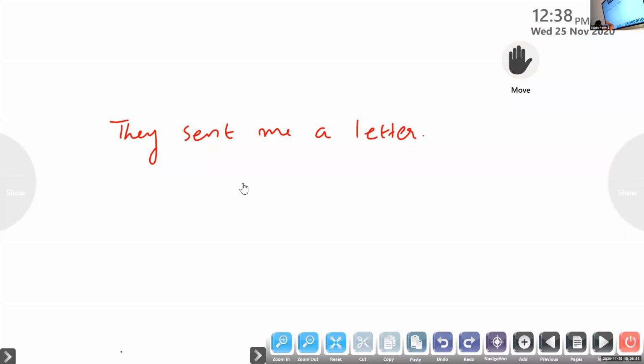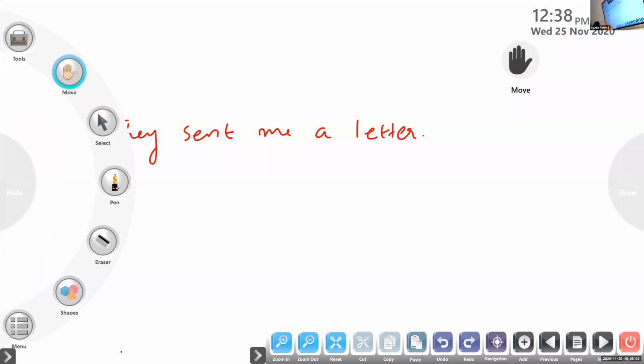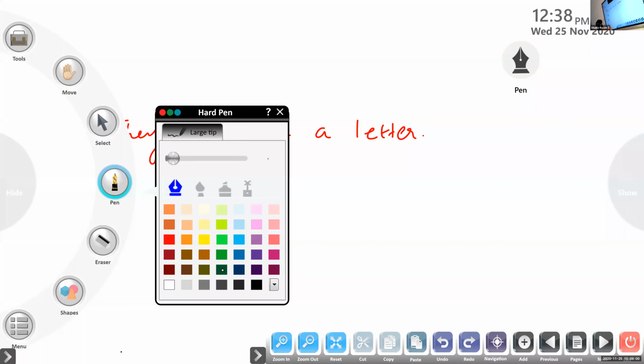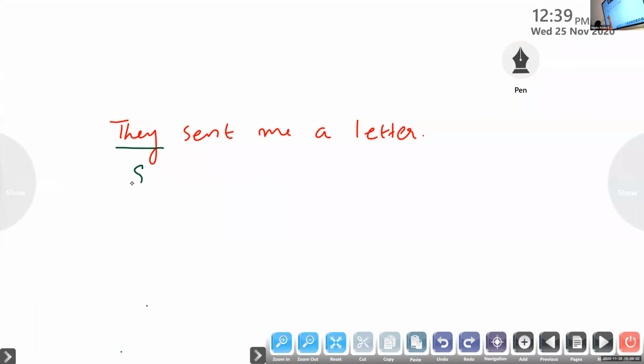You said the right answer. They is the subject. Fine. Tell me the object. I have two objects here: me and a letter. I know that you are a little confused here. Why two objects? Have you learned direct object and indirect object when you were in 5th standard? No, ma'am.